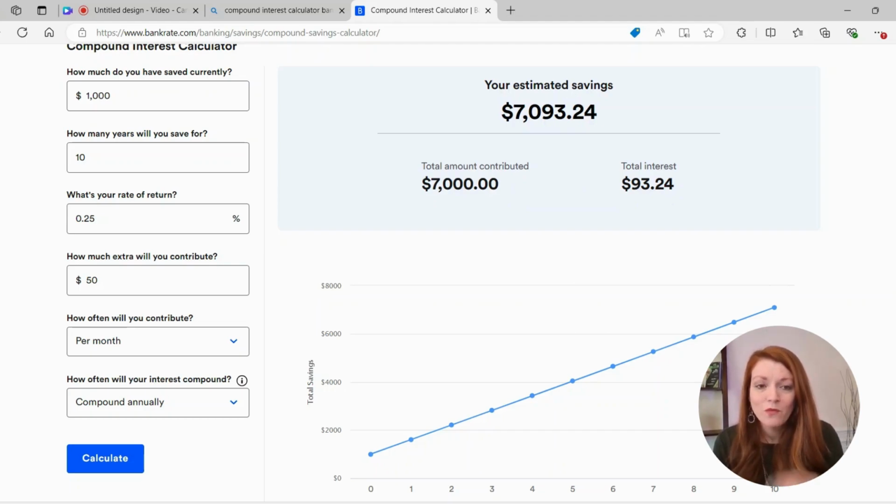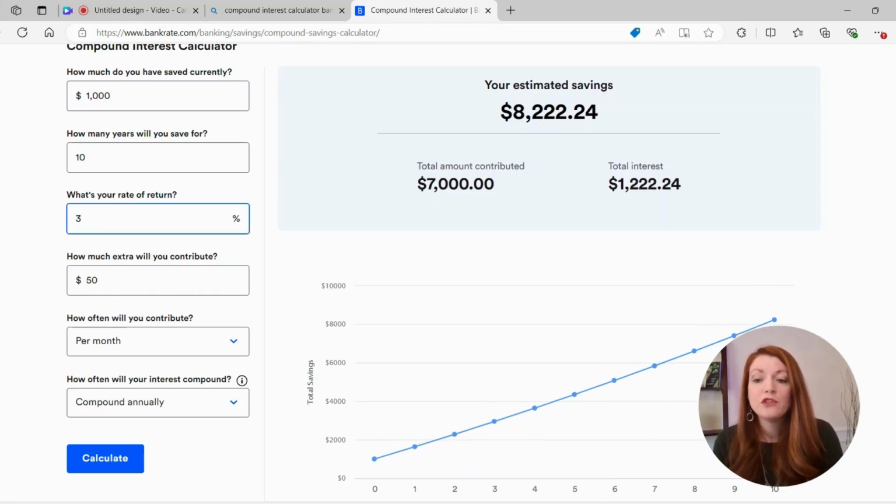And why is that? Why did this compound interest not do more for us? Well, it's primarily because of this interest rate. It didn't really earn much of any interest. And if you just have a typical checking account, you're probably not even getting this much interest. So we definitely want to change that. Let's say that we just bumped it up to 3% interest and calculated that. Just from getting a 3% interest rate, our interest went from $93 to $1,222. That is a huge difference.